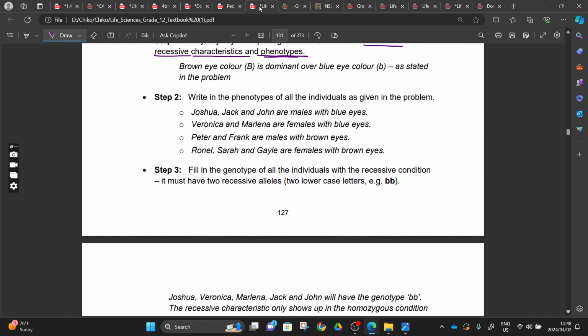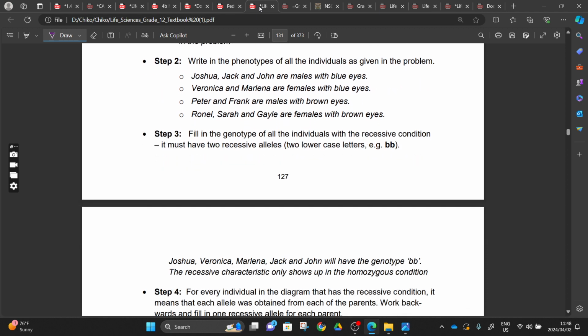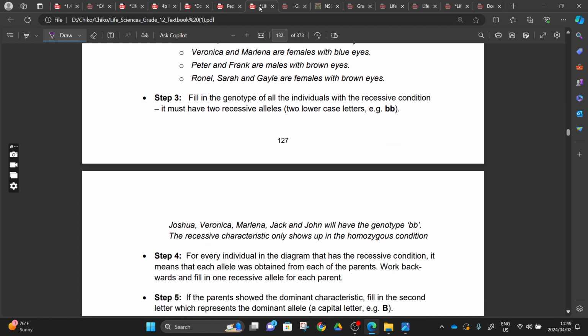And then step number two, write in the phenotypes of all the individuals as given in the problem, right? So here the problem, they've already stated in the key, and they also show that the shaded ones are having brown eyes, right? So step two was also given to us. But if we don't have the key, you'll go and write Ronel, Sarah, and Gail are females with brown eyes. You'll write brown eyes, brown eyes, brown eyes, using the information that you were given, dominant and recessive.